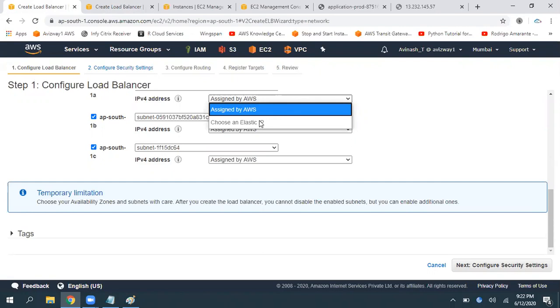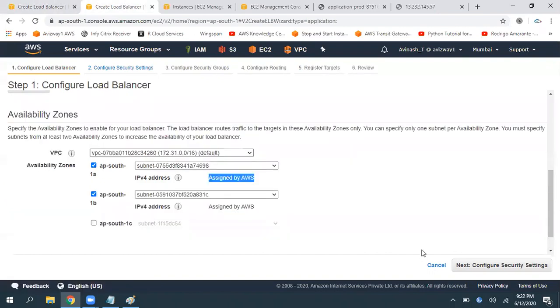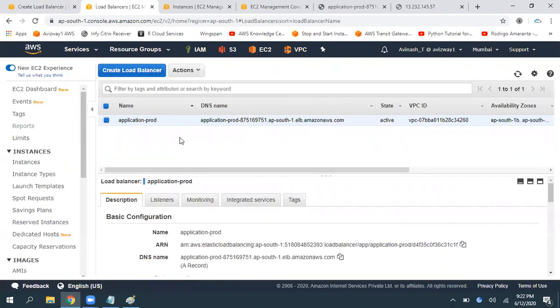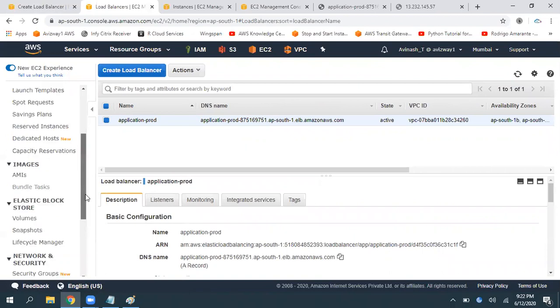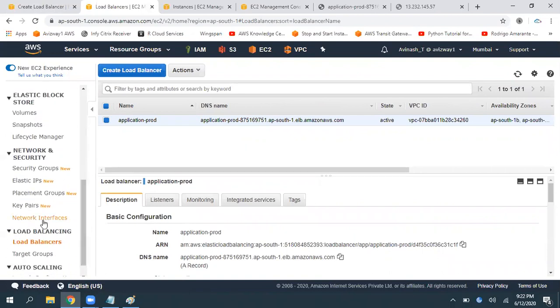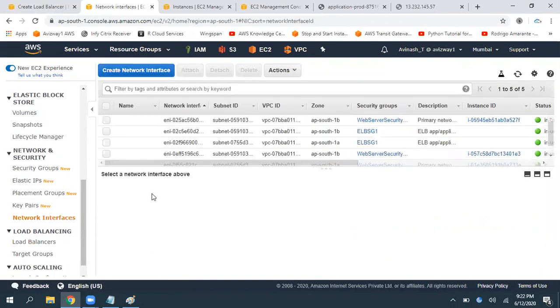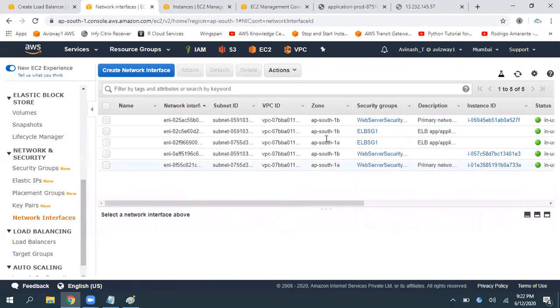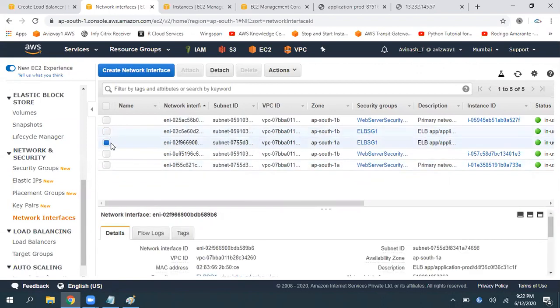But technically, we are going to get an IP address for the application load balancer also. Where can we find that? Go to network interfaces. See, I have a total of 3 instances, but see how many network interfaces got created. These 2 are for the elastic load balancer.